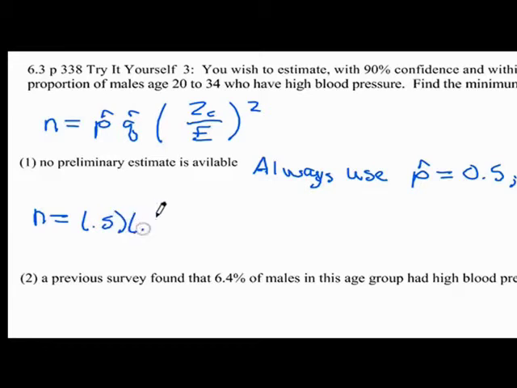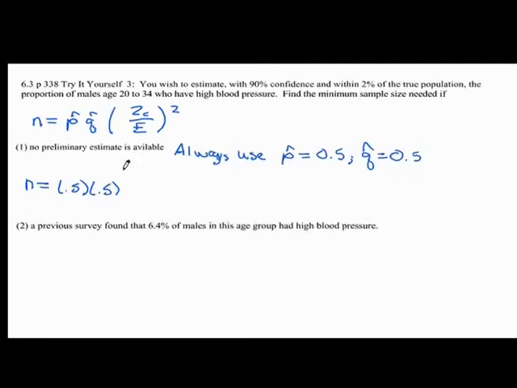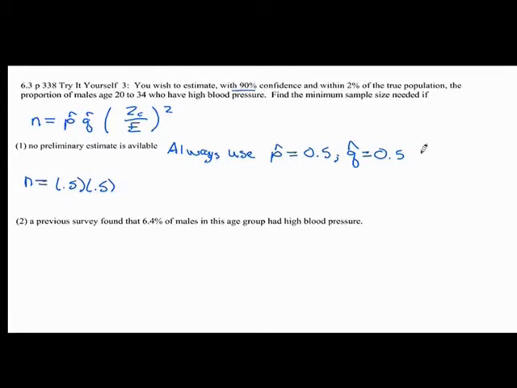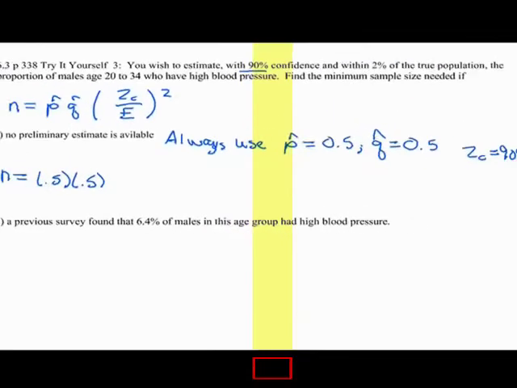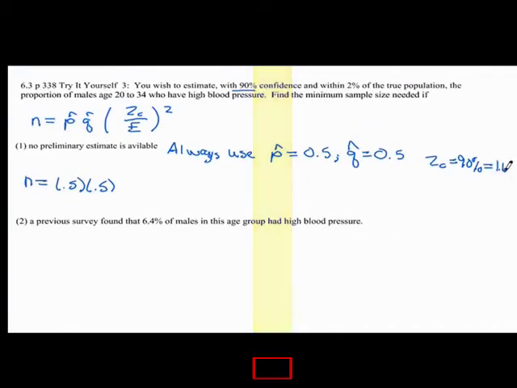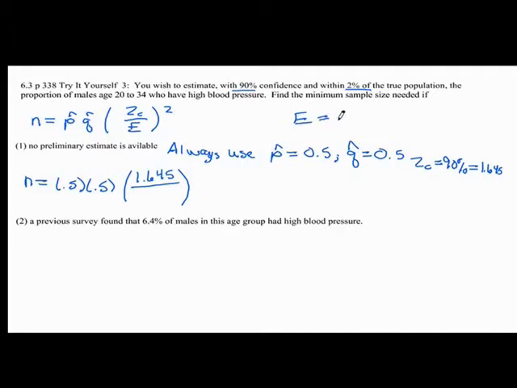0.5 times 0.5. Now our z sub c we need to find; this is a 90% confidence interval. So we need to find a z sub c for 90%, and we're going to go to our table 5 again. A 90% confidence interval will give us 1.645 for our z sub c. And now the error they give us up here is 2%. So if the e is 2%, that's going to be 0.02, and then we're going to square that.